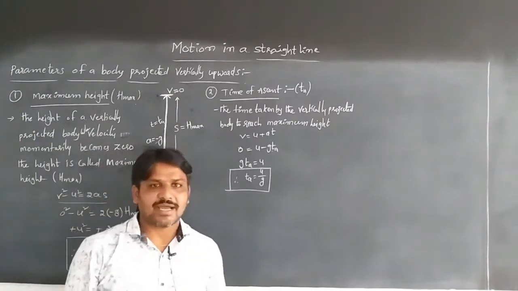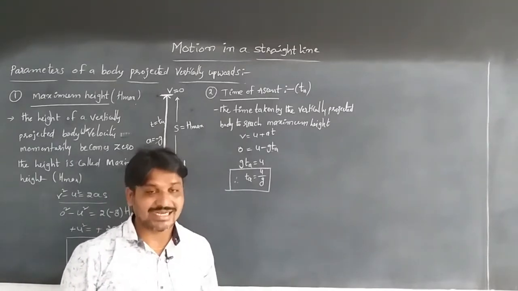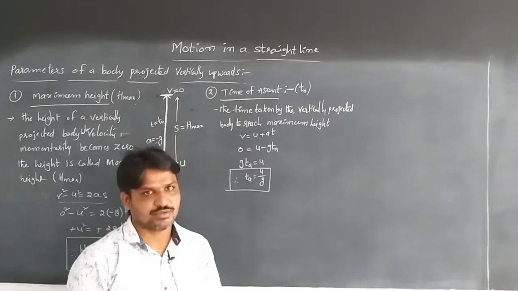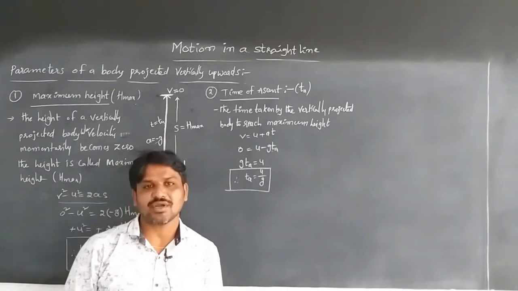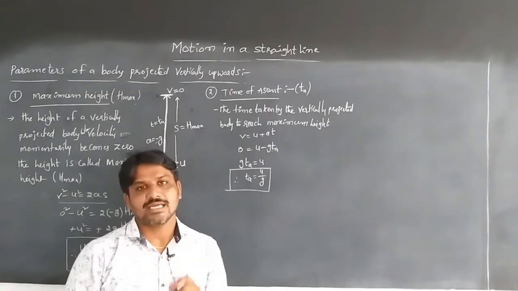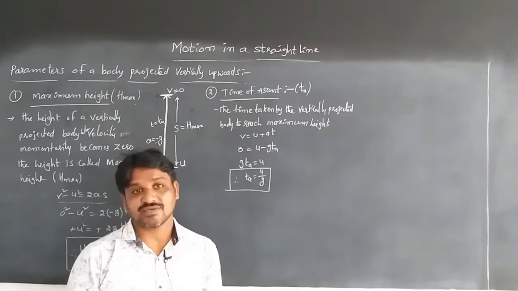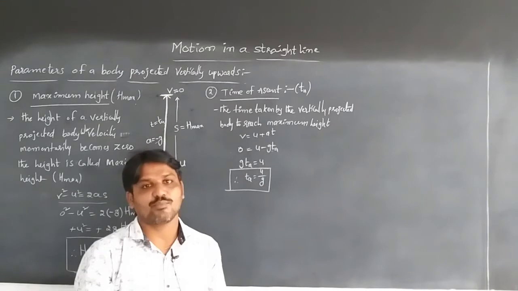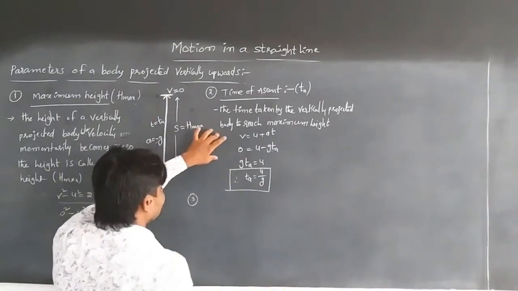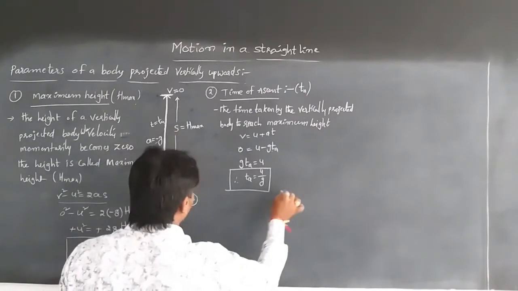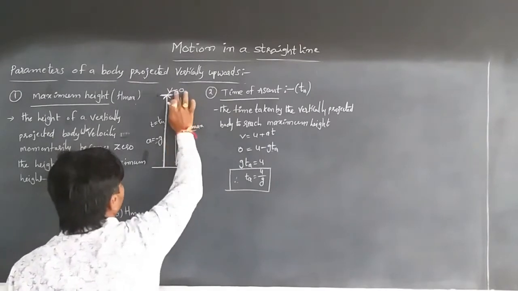After reaching the maximum height, the velocity becomes 0, but its acceleration is not 0. So the body will return to the same point, to the ground.